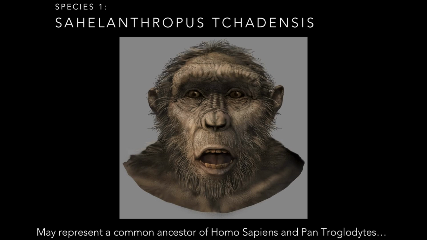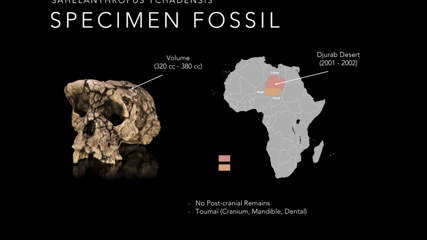The first evolutionary species I'll be talking about is the Sahelanthropus tchadensis. Although Homo sapien evolution is unclear, this species may represent a common ancestor of Homo sapiens and Pan troglodytes. Scientists have only discovered one specimen fossil of the Sahelanthropus tchadensis. This specimen was located in the Djurab Desert in northern Chad, Africa between 2001 and 2002.